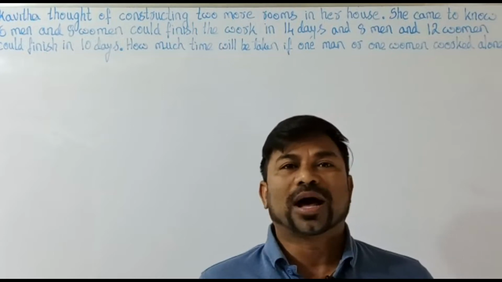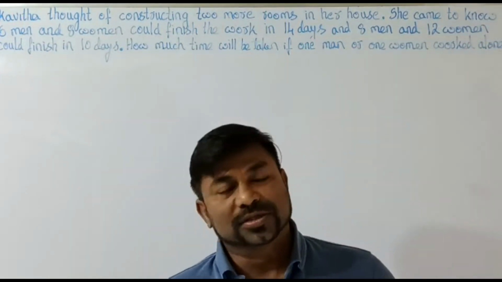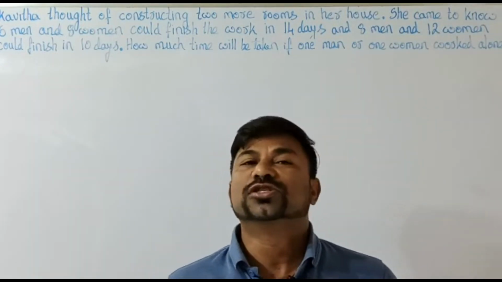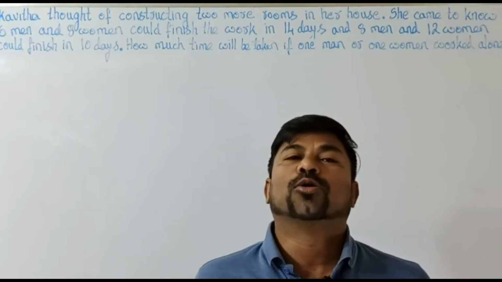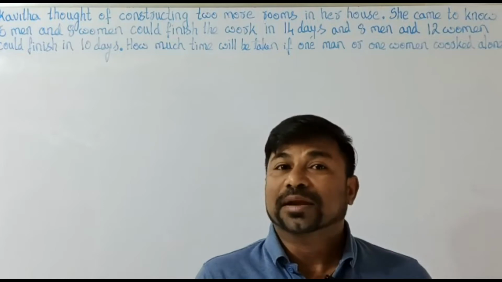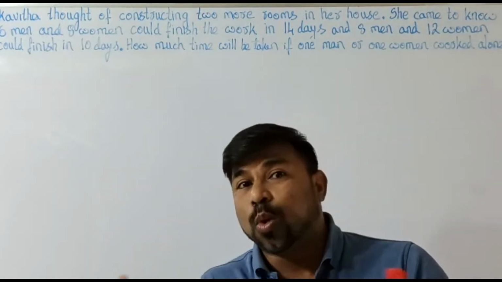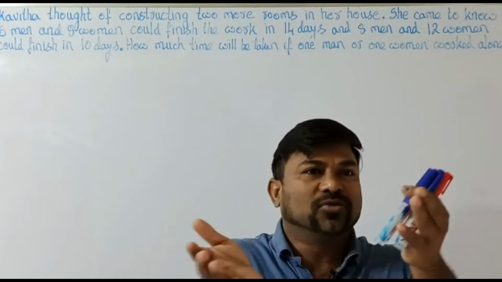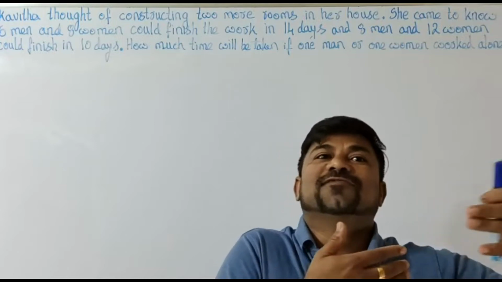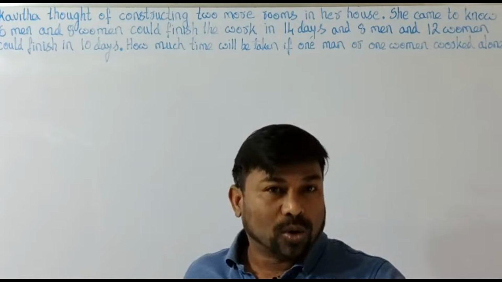In this video, I am dealing with a topic from pair of linear equations in two variables. Now I am dealing with a very important sum, which is generally a competitive examination question, but a logical application of this can be easily done. That is nothing but time and work relation sums, the relation between time and work. How much time will be taken to do this much work? That's the relation. So what is the question?